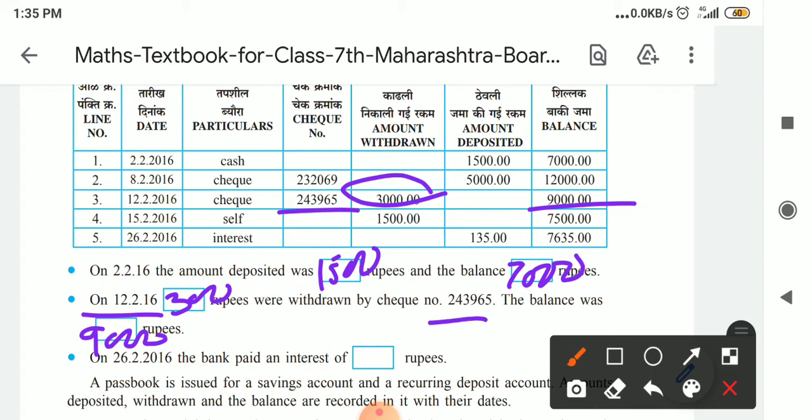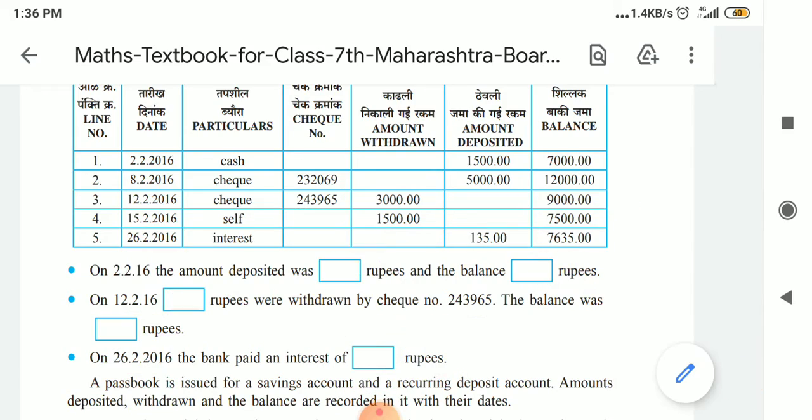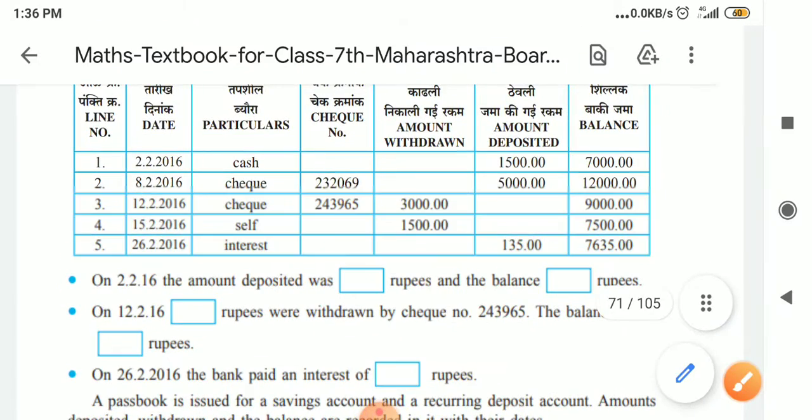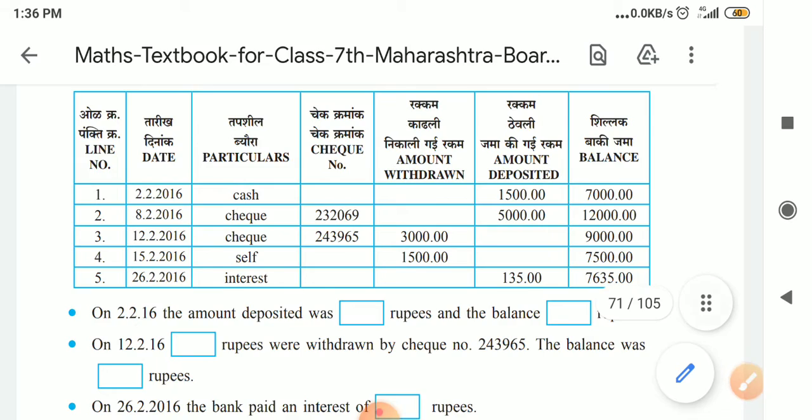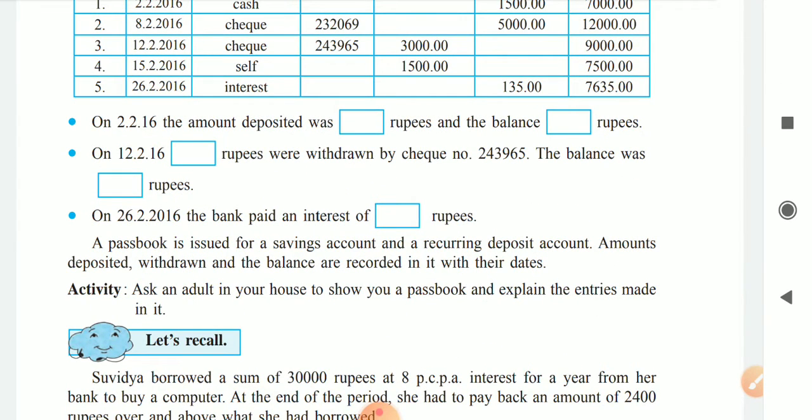At last, 26 February 2016, the bank paid interest. How much interest bank paid? That is 135 rupees interest is paid by the bank. In this way, we can read the bank check by using this checkbook page, which information is given, that we are understanding.